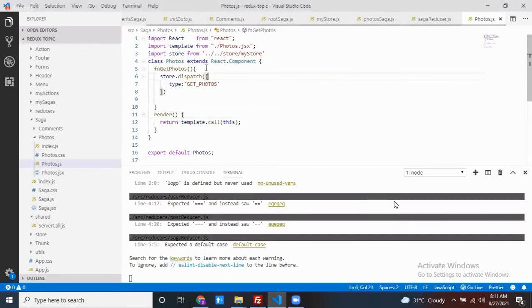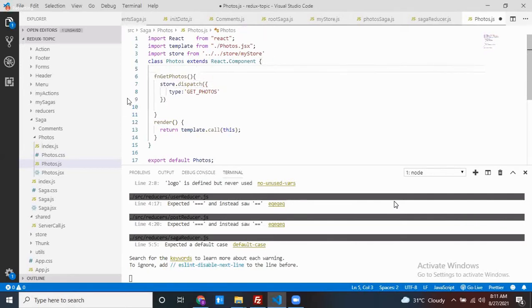See, how many ways can we use the dispatch method? Dispatch method is used for what? To dispatch the data to the reducer. That was the discussion before yesterday. Yesterday's discussion is that the dispatch method is also used to call your Saga function. In this case, when clicking on this particular button, my function get photos, I want to call one Saga function. How can we call one Saga function?